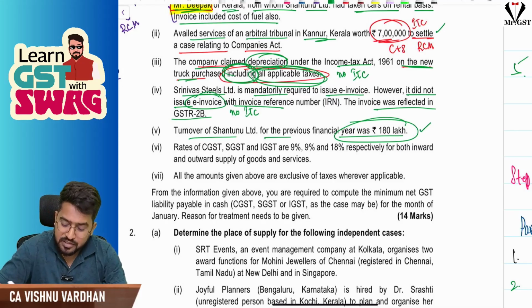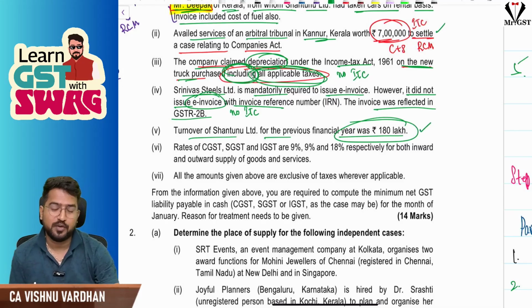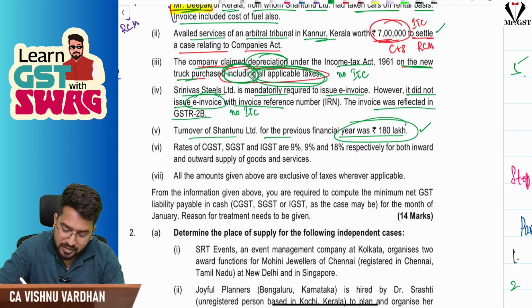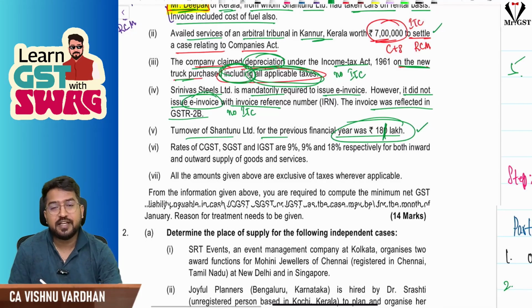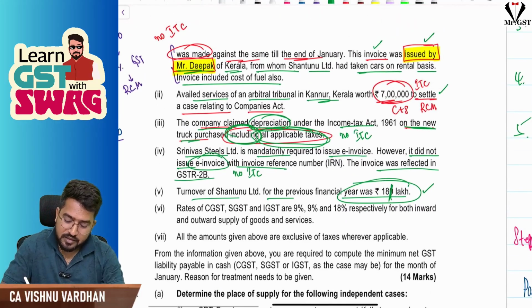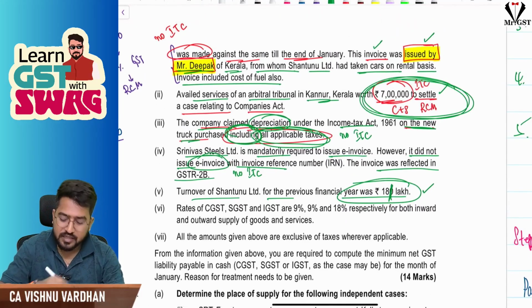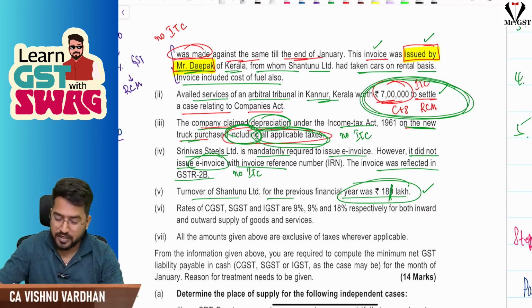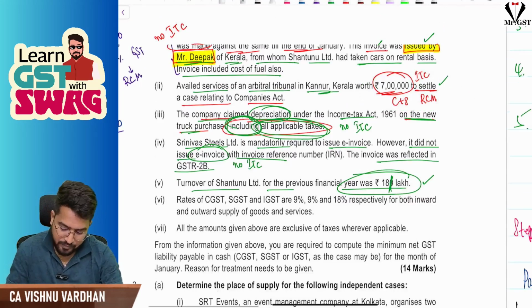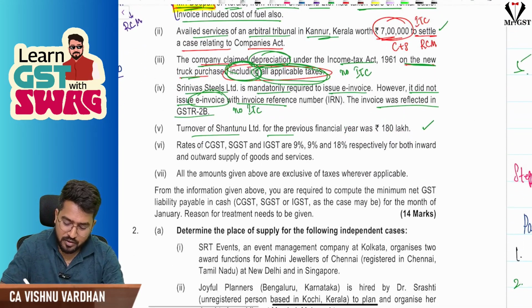So that exemption is not available for this fellow. That is what they are trying to tell. If they had given 18 lakhs here instead of 180 lakhs, what would have happened? This would have been exempt under GST. No ITC, no tax treatment, no RCM, nothing. So you should be careful.